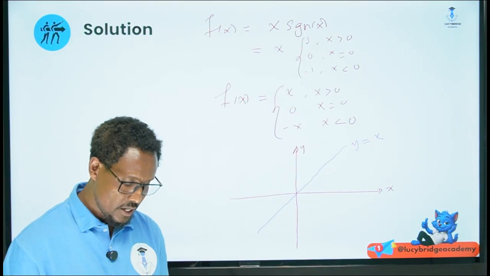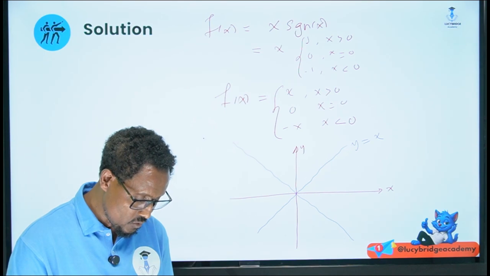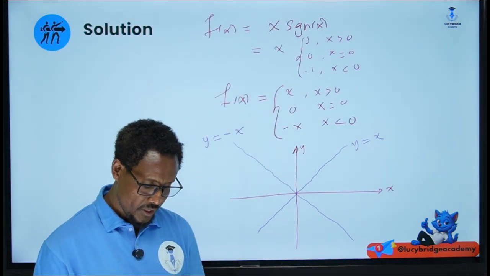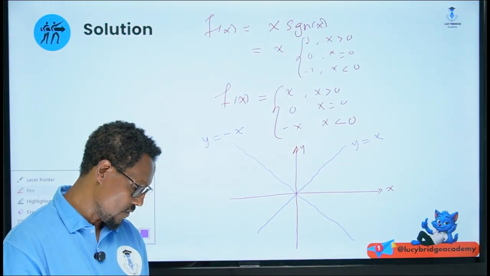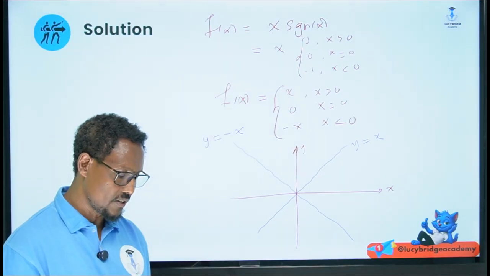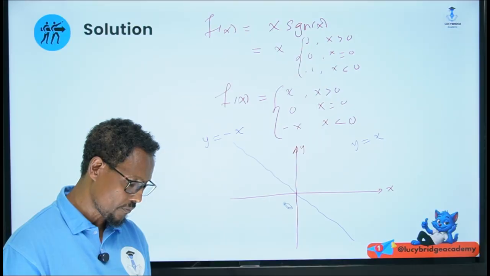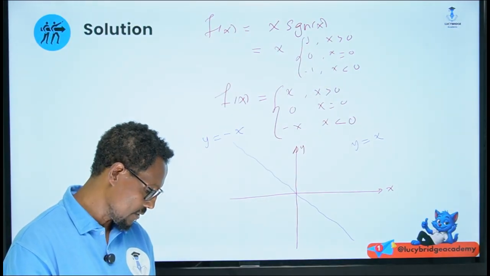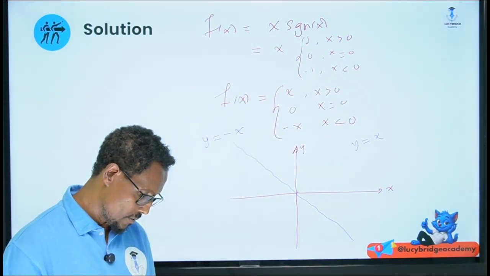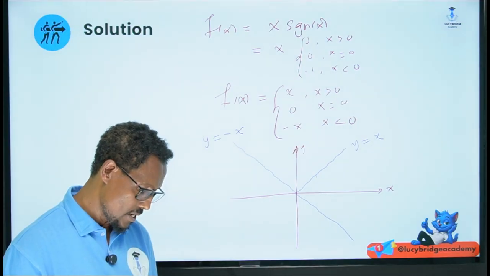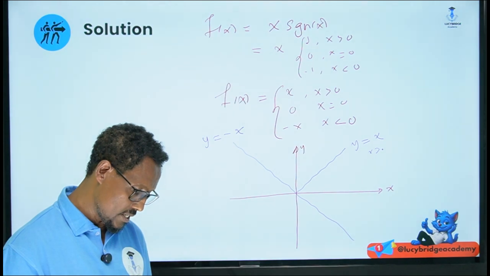And this is the line y is equal to minus x. Now, for the line y is equal to x, the value of x must be greater than 0. When the value of x is greater than 0, this part will not exist. So which part will we have? Only this part remains. This means y is equal to x when x is greater than 0.